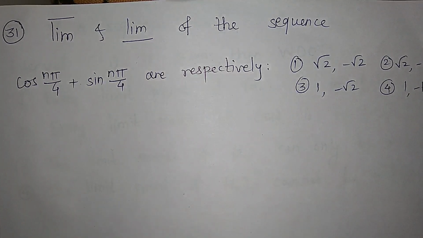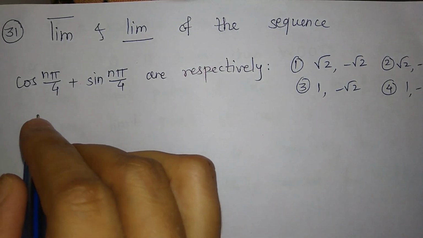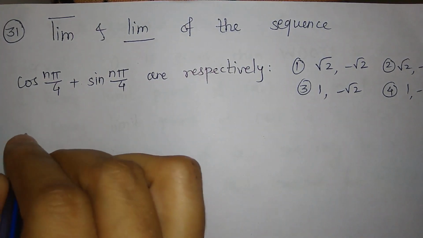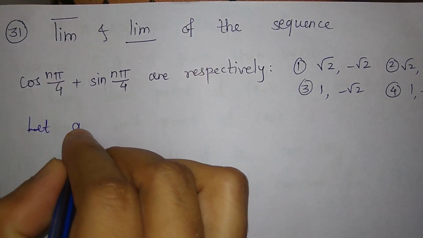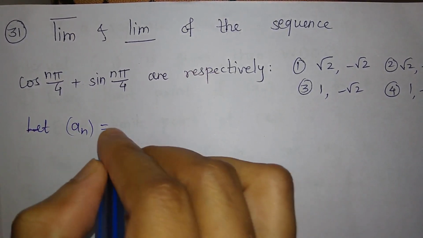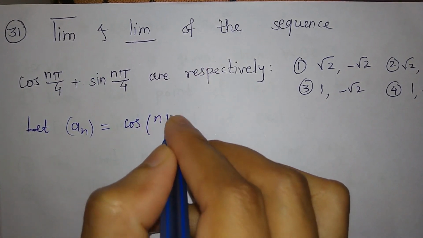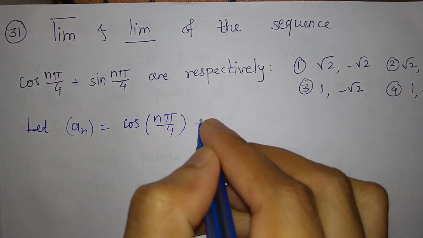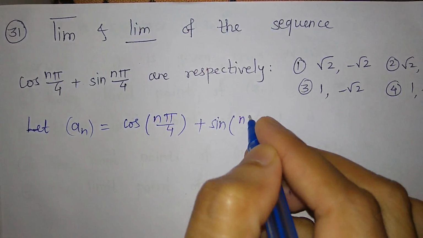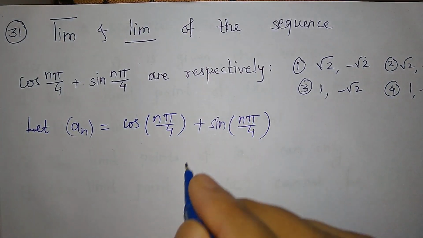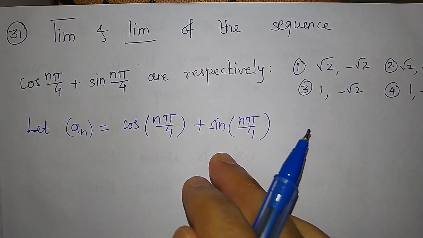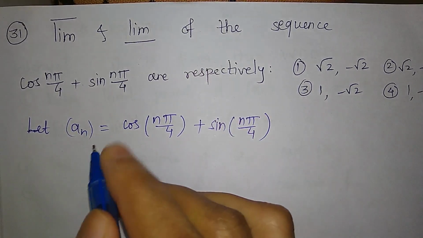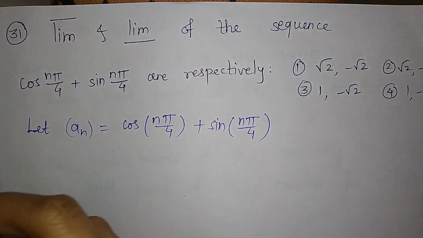So let us look at this sequence, call it say a_n, that means let a_n be the sequence which is cos n pi by 4 plus sin n pi by 4. Now let us find out all the values of this sequence, that is a1, a2, a3 and so on.